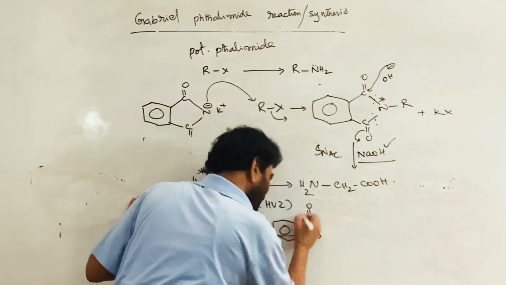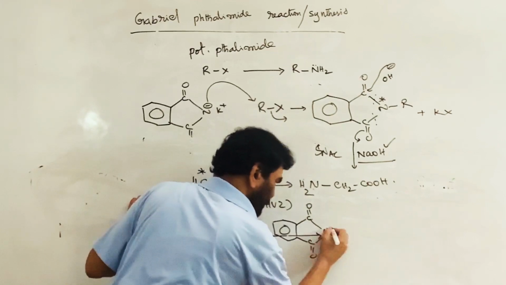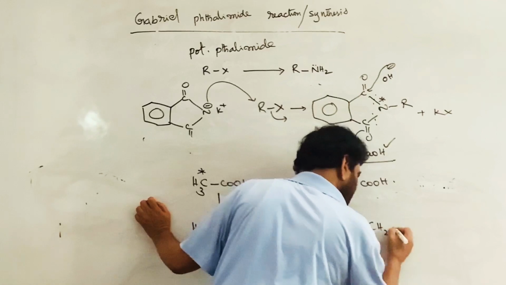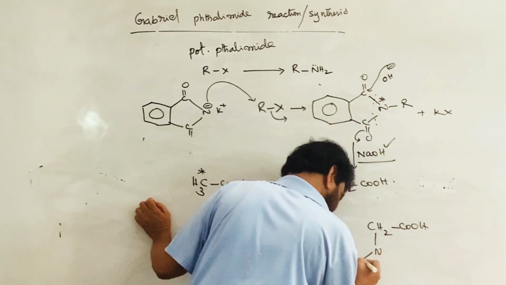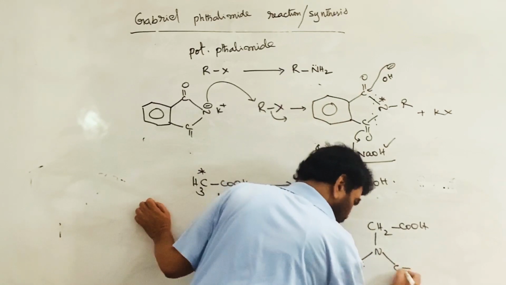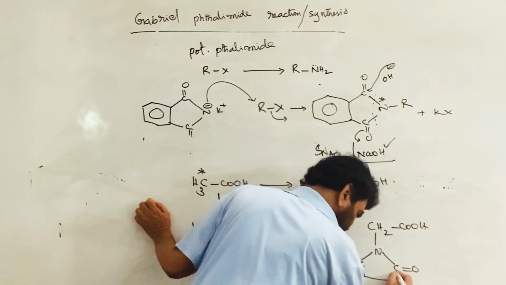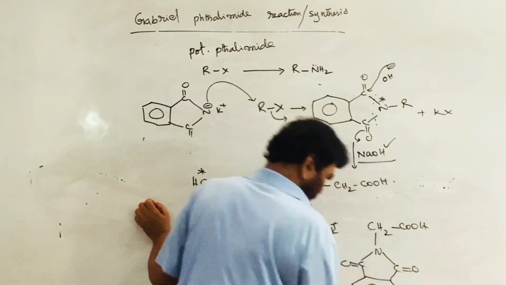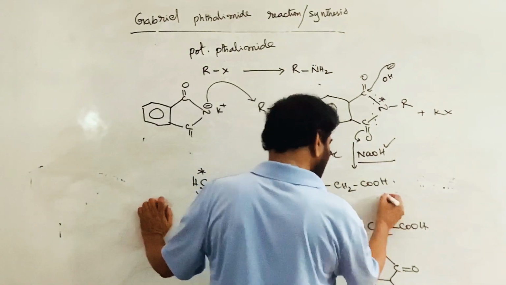So it is used for the specific purpose, potassium phthalimide. Now what happens, you see, I am writing this N, C double bond O, I am writing it angularly, this, attached. Now if you hydrolyze this,